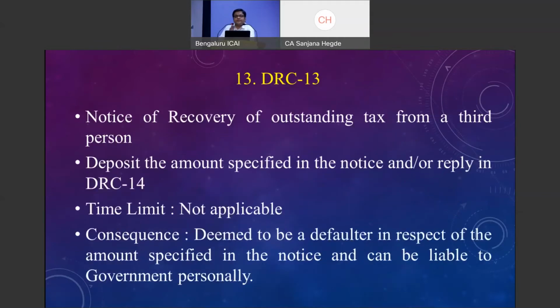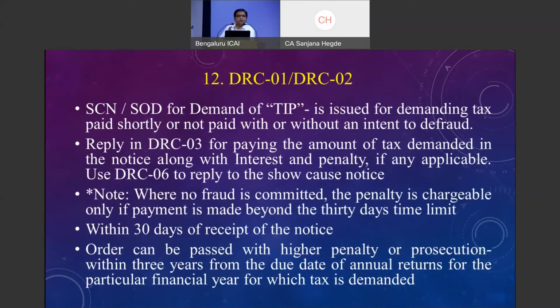It is not necessary for the department to issue a show cause notice online. What they are mentioning is that the summary of the demand, DRC 01 in the case of a show cause notice, and DRC 02 in the case of a statement of demand, will be issued electronically. So there is no requirement as such that they will issue a show cause notice online. If they upload the summary of the demand, it will be treated as a valid service of notice.